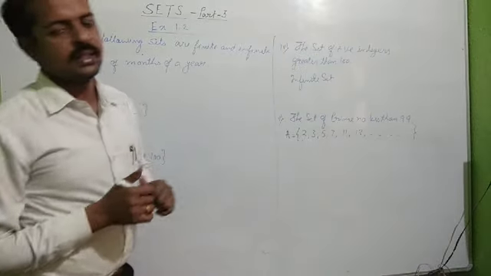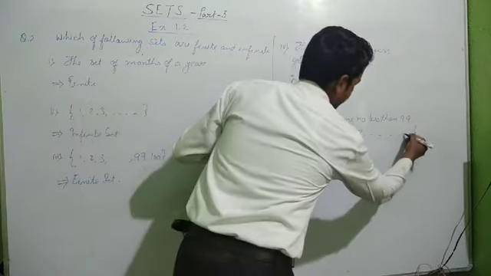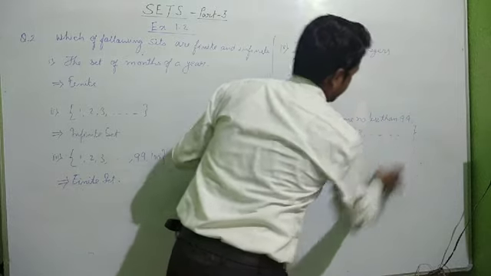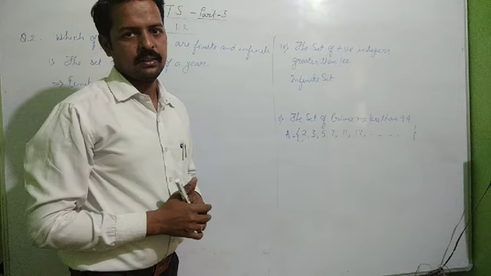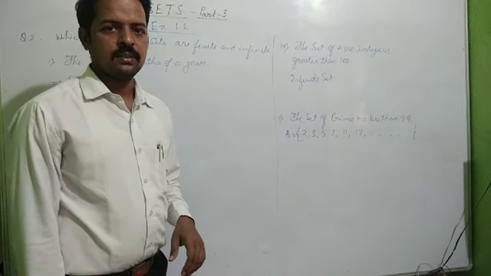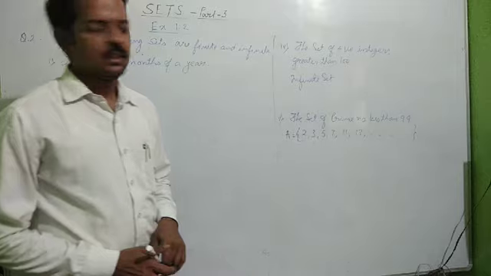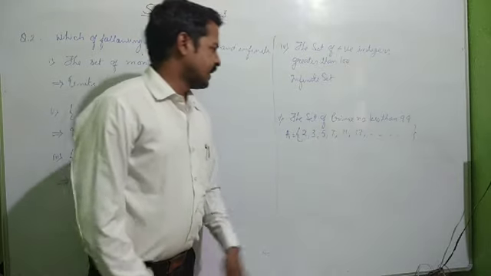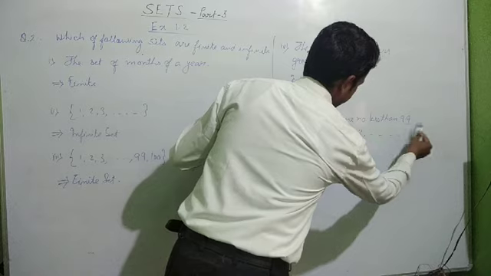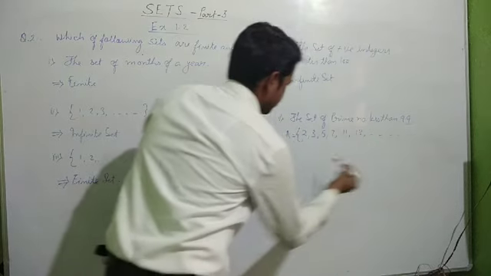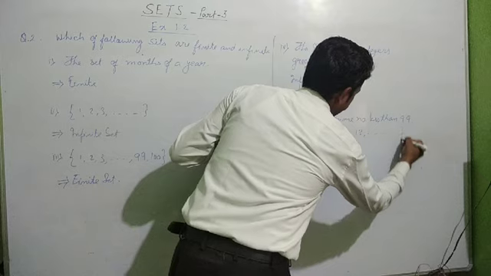Which is the last prime number? 99 is not a prime number, I hope you all know that. It should be less than 99. Which is the last prime number which is less than 99? Please pause the video and think. I hope you got the answer. Set of prime numbers less than 99. So we can easily count how many prime numbers are there which are less than 99. So it is not an example of an infinite set, it is an example of a finite set.